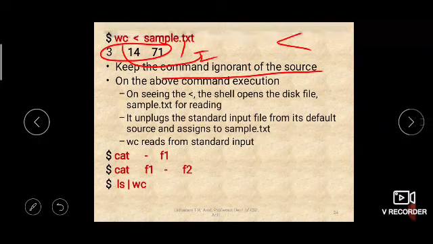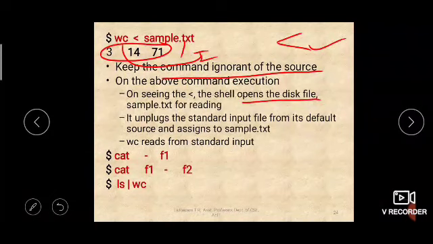Next, on executing the above command, on seeing the less than symbol, the shell will open the disk file, which is sample.txt, for reading. It unplugs the standard input file from its default source. Which is the default source of standard input? It is the keyboard, right?